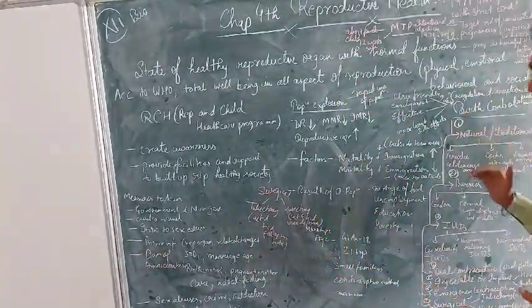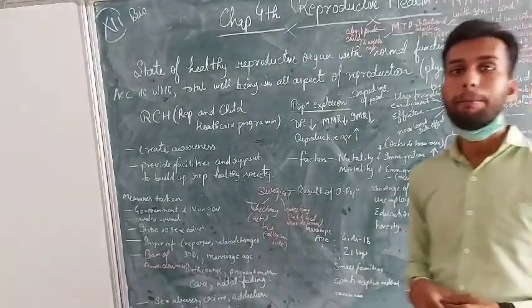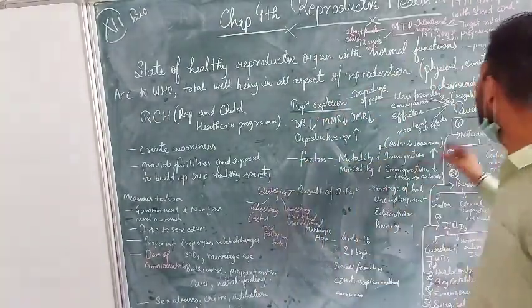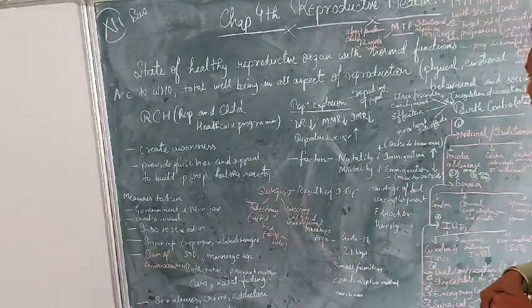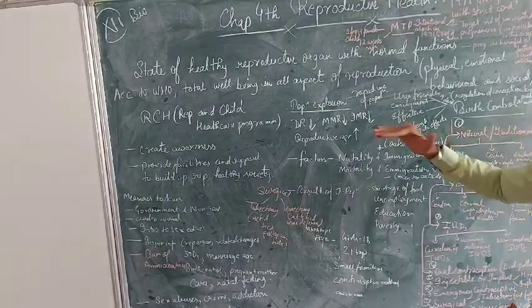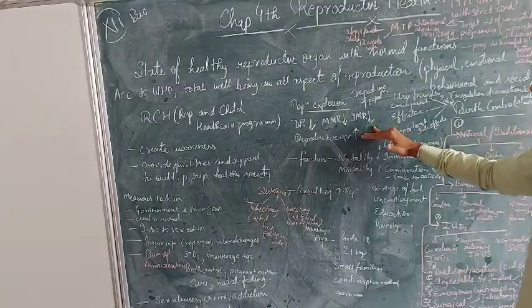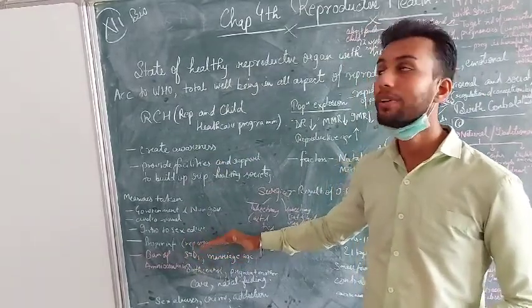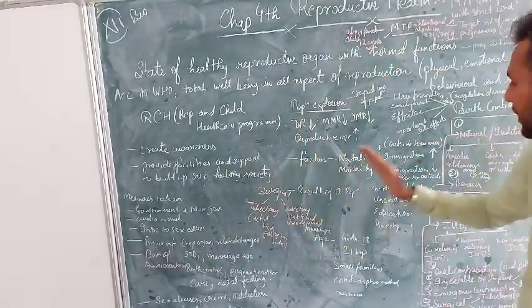All these methods which control or prevent the pregnancy rate or prevent fertilization are termed birth control. Because when birth is controlled, only then will the population explosion be controlled, and only then will a proper reproductively healthy society grow. And these topics are interrelated with each other.